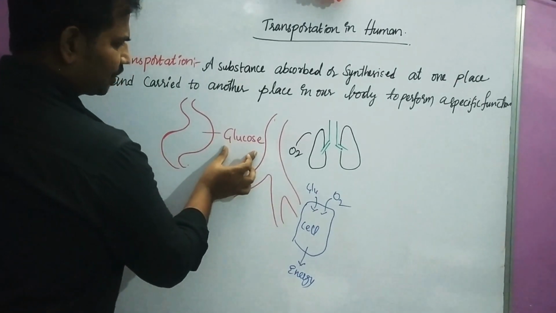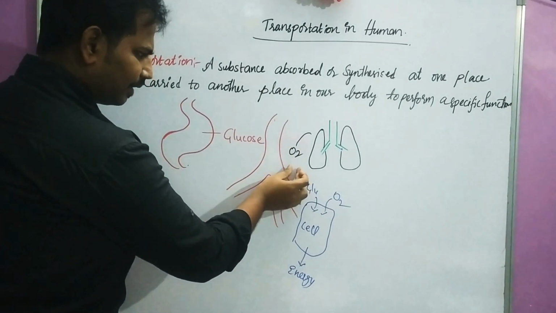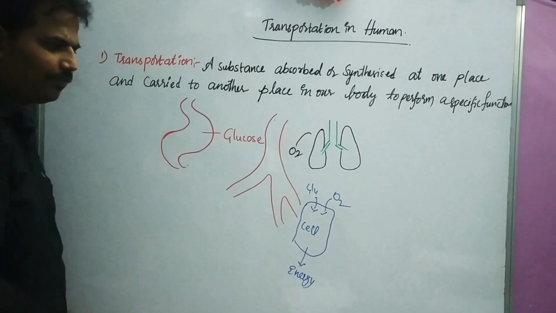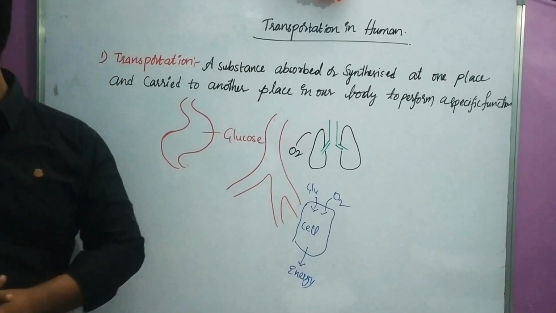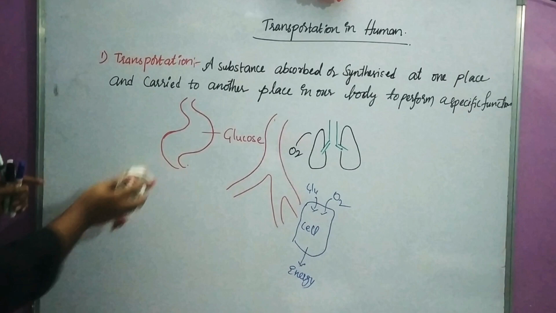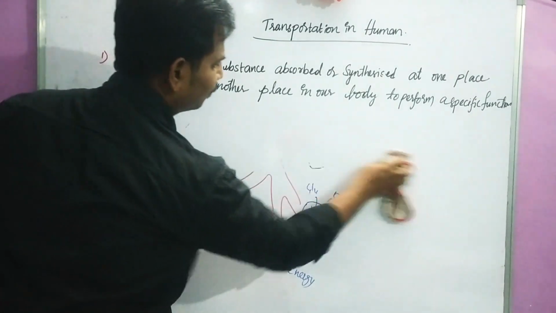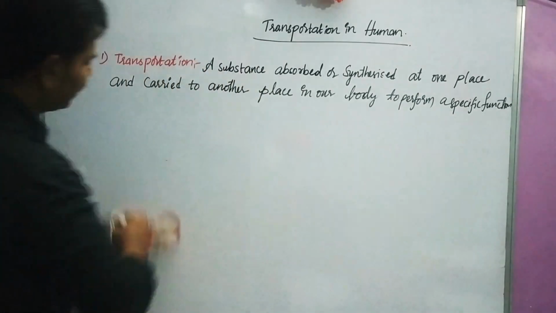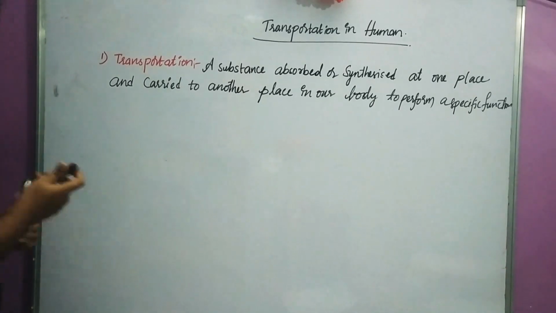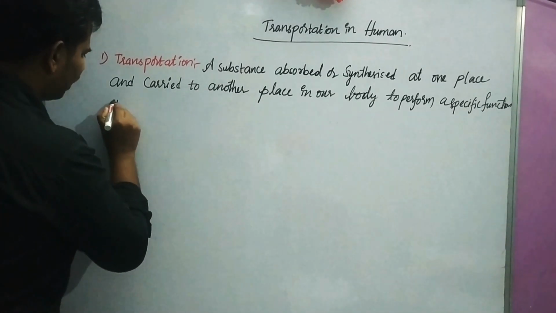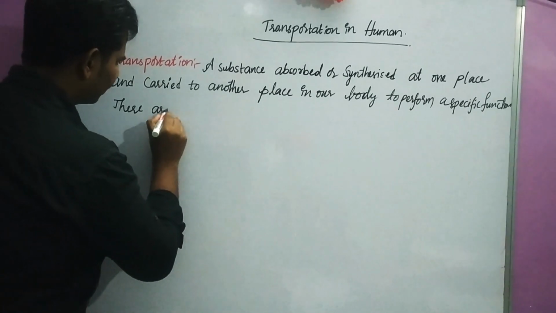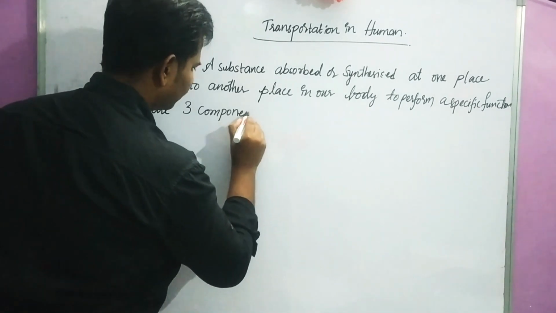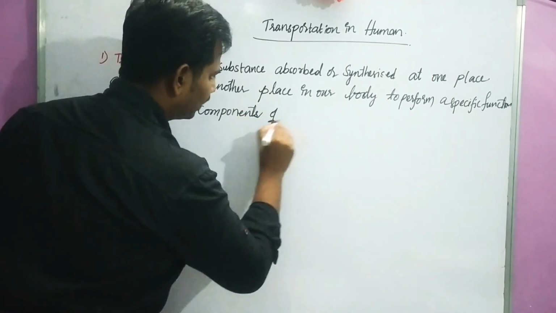Here a substance which is absorbed or prepared is carried to a specific place to perform a specific function. What is that called? Transportation. Next one: what are the components of transportation? Who will be involved in this transportation process? If you observe, there are three components of transportation.